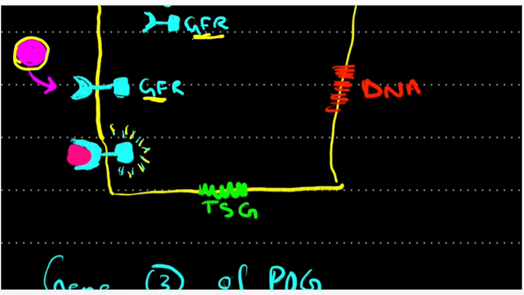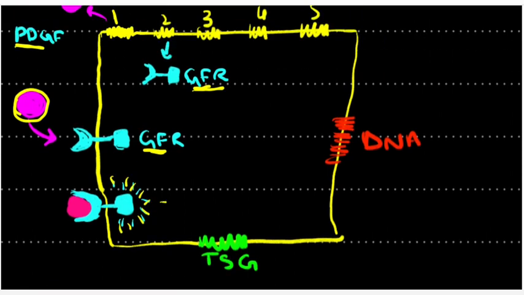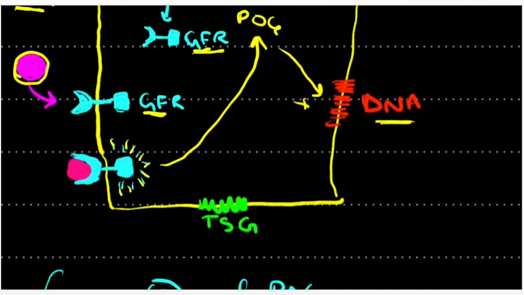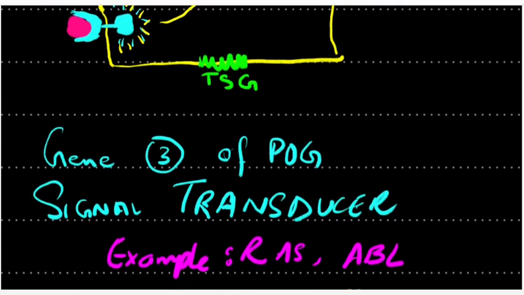And this stimulated growth factor receptor activates the proto genes, and this in turn gives positive signals to the DNA to make more and more cells. Again, this is going to lead to cancer if it's defective. So, this is gene number 1 and 2.